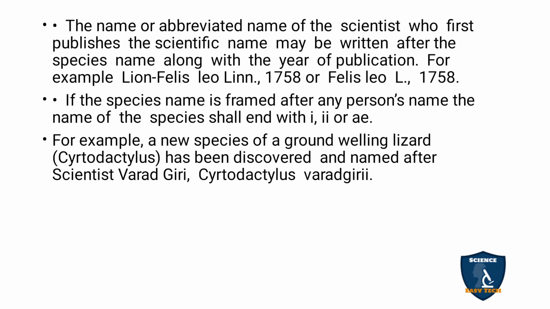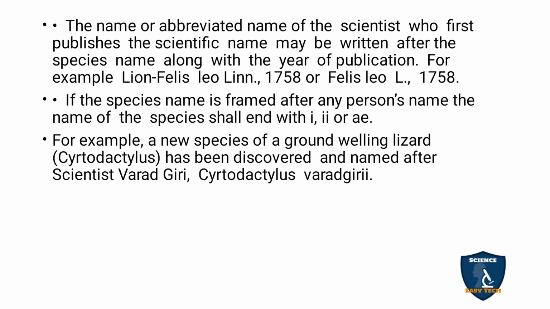For example, Felis leo Linn. or Felis leo L. You can even mention the year at the back: Felis leo Linn. 1758 or Felis leo L. 1758.